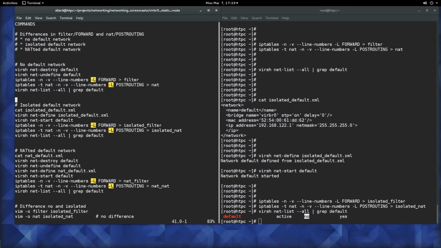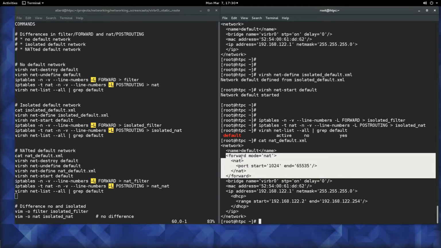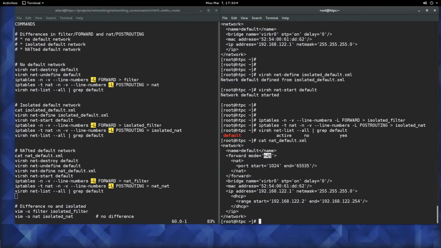Okay, so at this point we are going to create the NATted version of the default network. So let's first examine what it looks like. And here one can see that the definition is more elaborate, and in this case we do have the forward element and it has got a NAT mode.